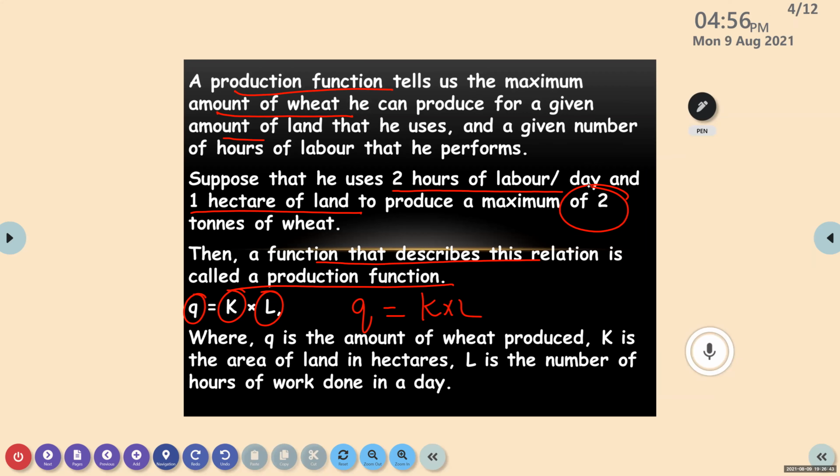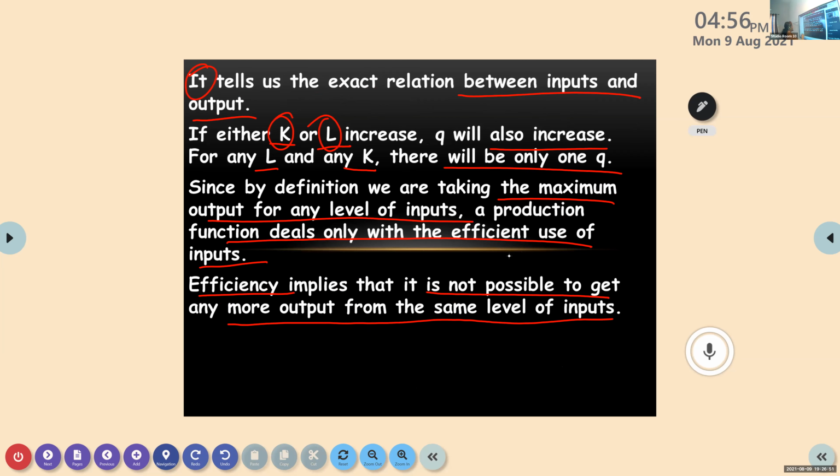No. Okay, that is what they are telling when we talk about efficiency. It implies that it is not possible to get any more output from the same level of input. So for the same level of input, there is only one maximum output. Beyond that, you cannot increase. Okay. Next one.